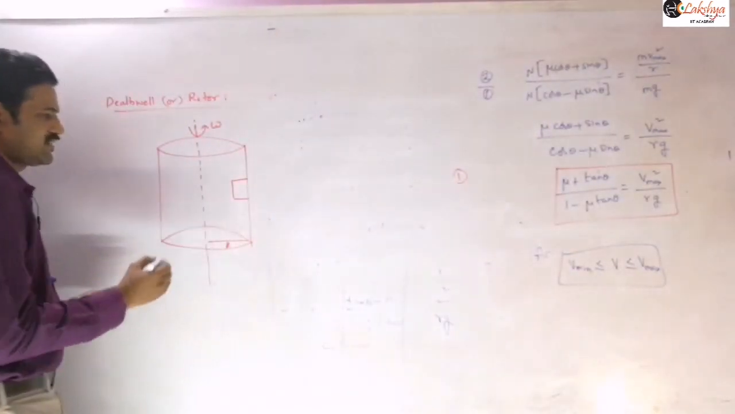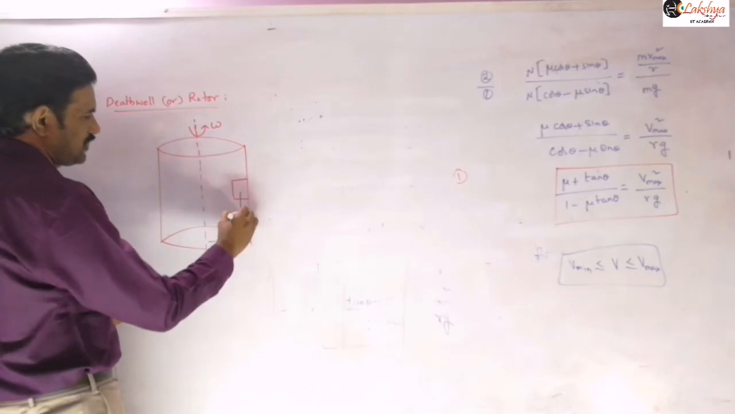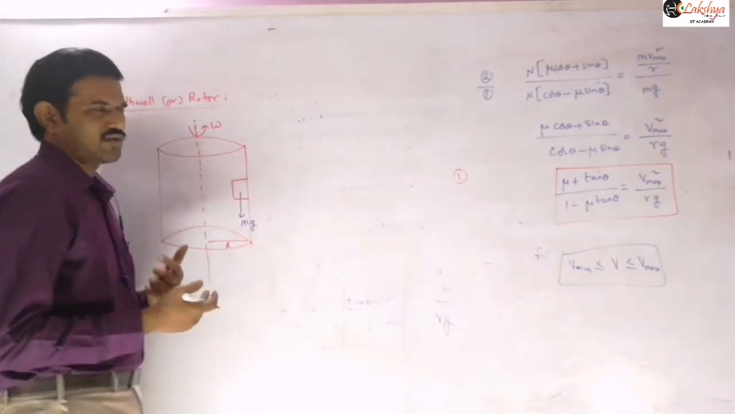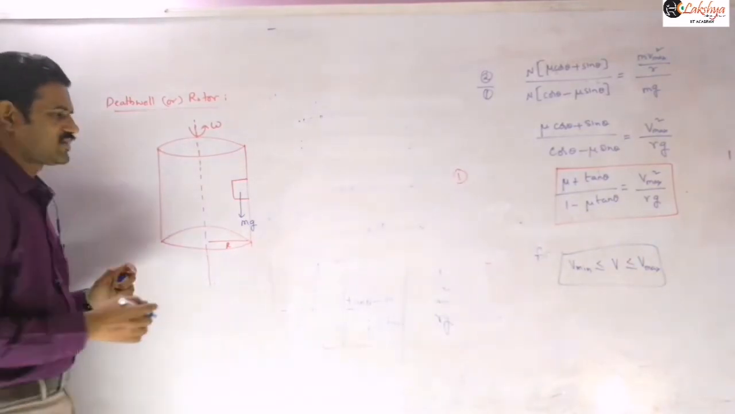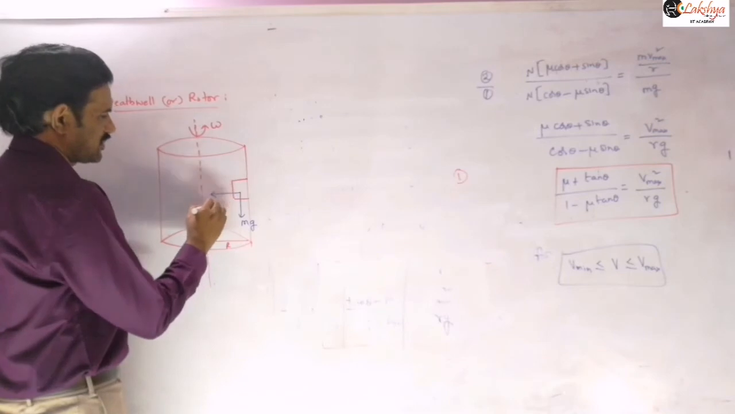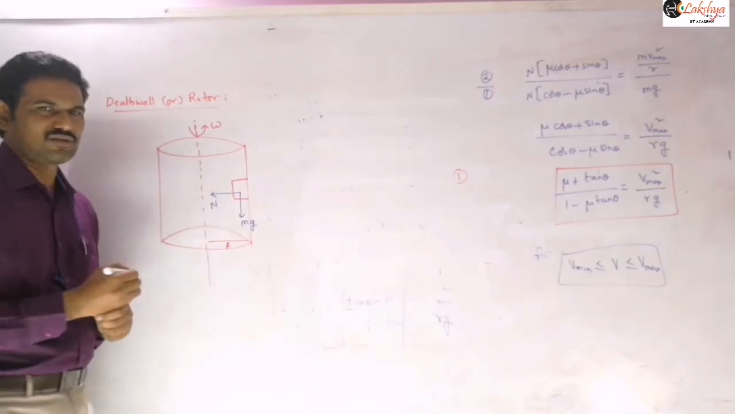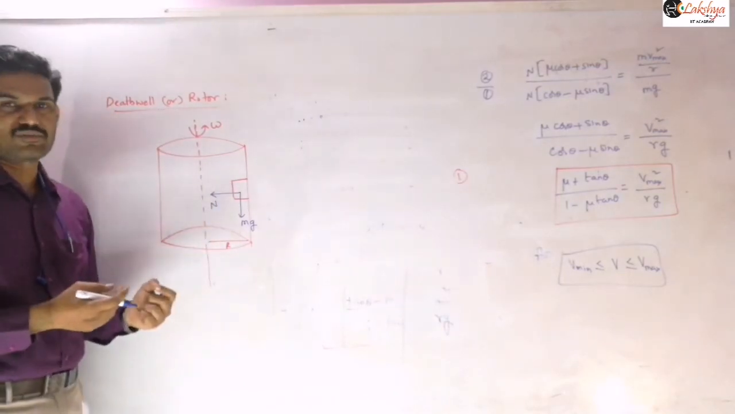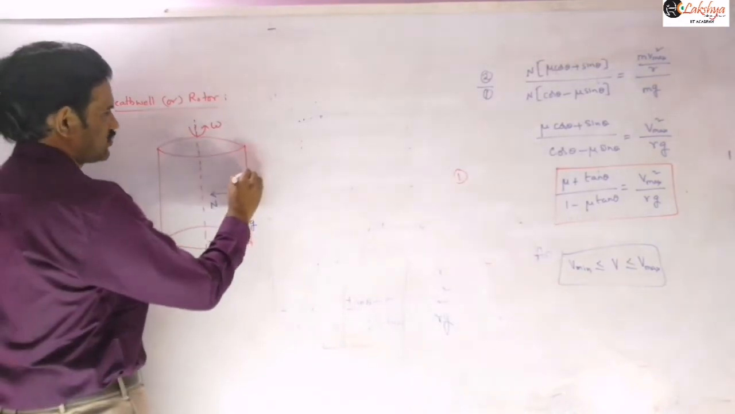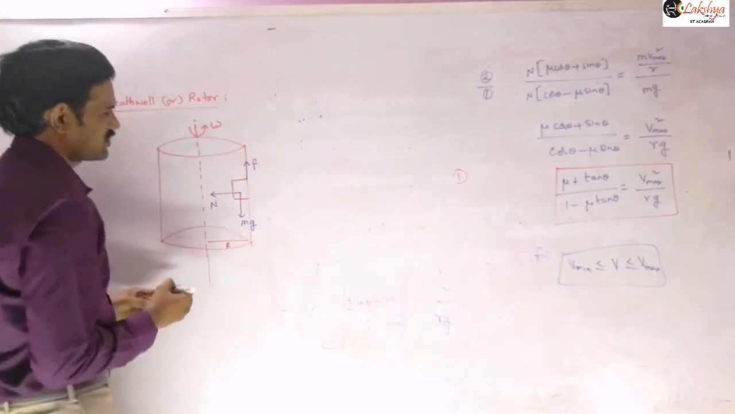Now I can write mg, the weight of this object, acting. You may consider it as a car or a person or whatever it may be, an object I am taking here. Then the normal reaction will be there along this direction. So this is the normal reaction. And now the frictional force will be there. The frictional force here has to act in the upward direction.